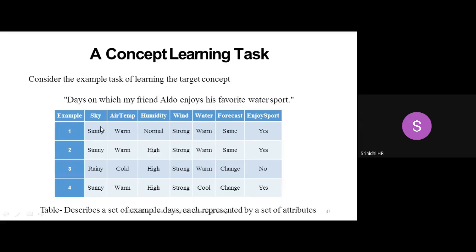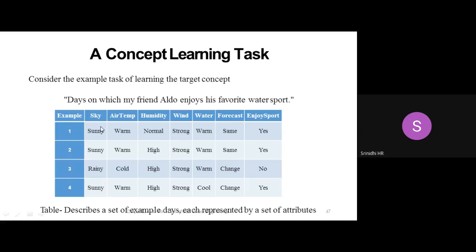For this instance, just keep in mind what is a positive example and what is a negative example. What do you mean by positive example? If the situation goes with a yes, that is, Aldo is able to enjoy the sport, then it is called a positive example. If the final outcome is not possible, then I'll tell that it is a negative example.